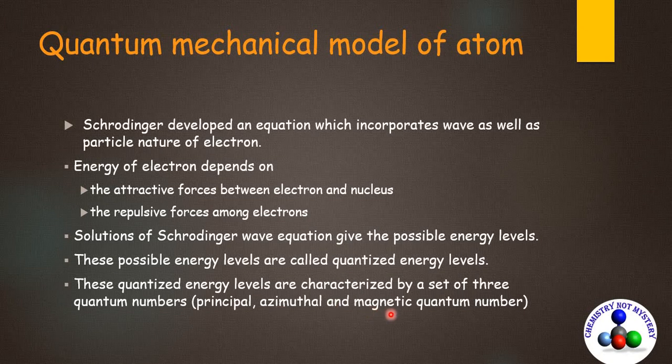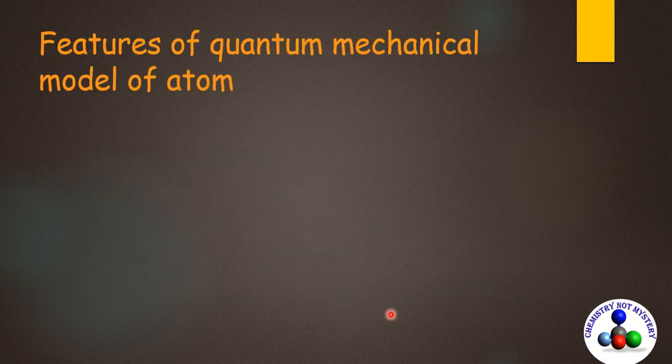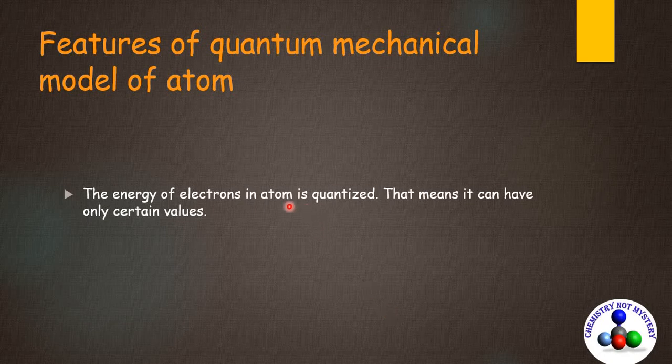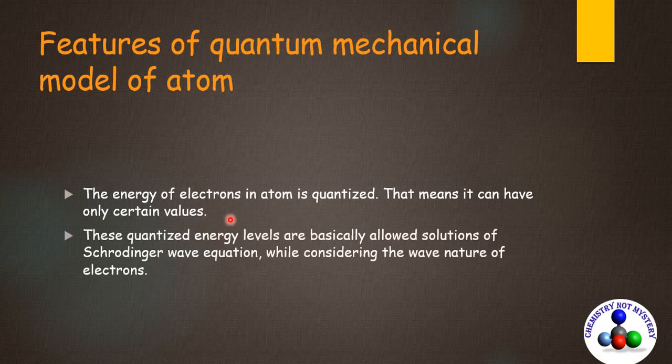Let's see what are the features of the quantum mechanical model of an atom. The energy of an electron in an atom is quantized. That means it can have only certain values. These quantized energy levels are basically allowed solutions of the Schrödinger wave equation while considering the wave nature of electrons. You can understand it as when you solve a quadratic equation, you get two answers, out of which one is valid and the other is not.